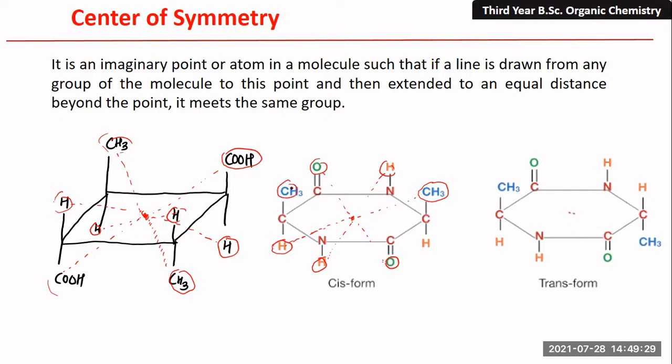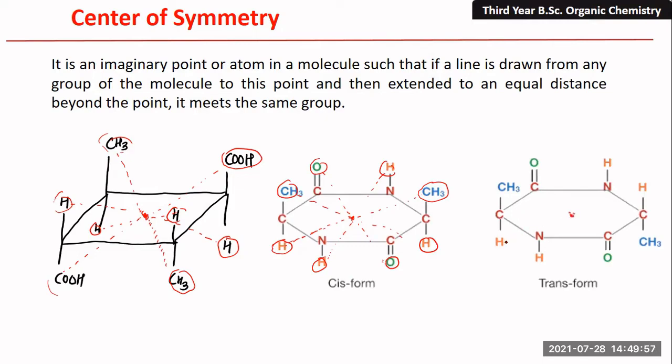But if you draw the line from this CH3 group to this point and extend it an equal distance, you will get hydrogen, so there is no center of symmetry there. But there are some points which show a center of symmetry. Similarly, another example is the same molecule in its trans form.